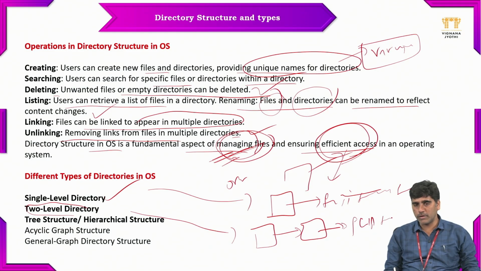So file A, file B, file C, file 3, like that. And the third one is tree structure, or hierarchical structure. So the hierarchical structure maintains multiple directories.